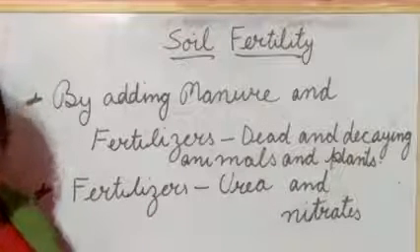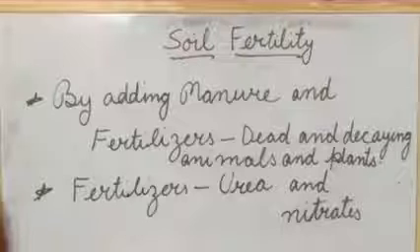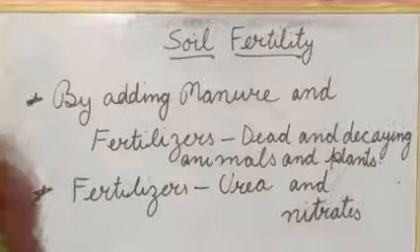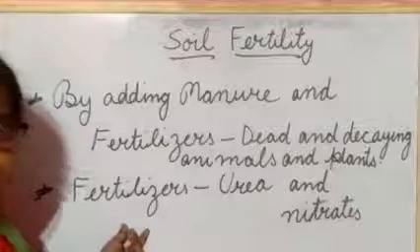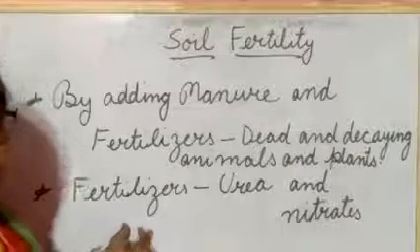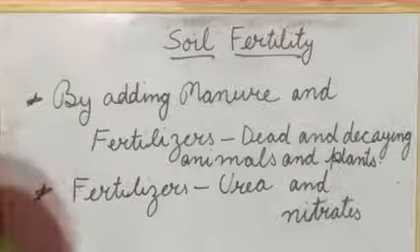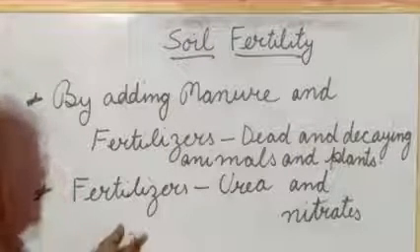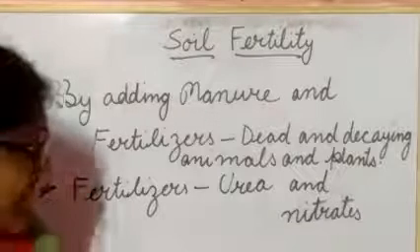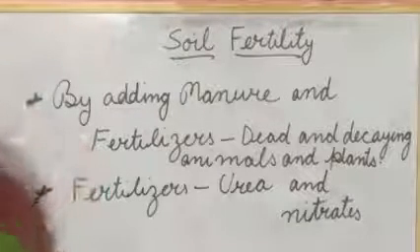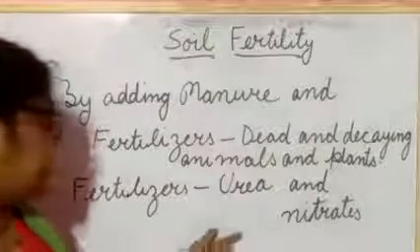The next one is fertilizer. Fertilizer is made in the factory and is rich in some minerals. Urea and nitrates are examples of fertilizers.